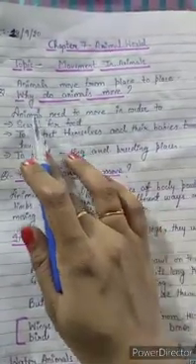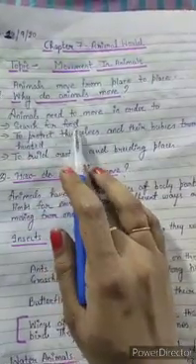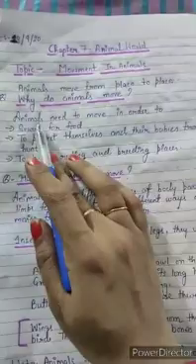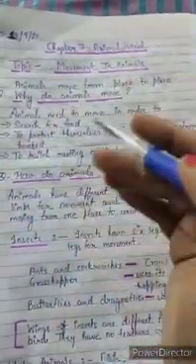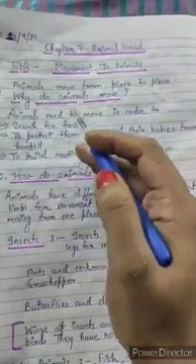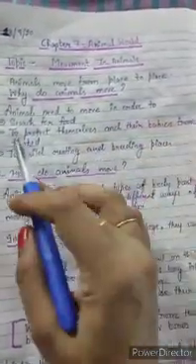So you all know that animal is a living thing and all living things need food. Animals cannot prepare their own food. They are dependent for their food on others like plants and other animals. So to search for food, to find food, they need to move from one place to another.